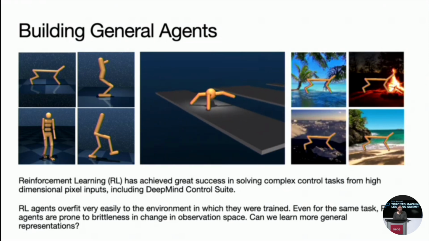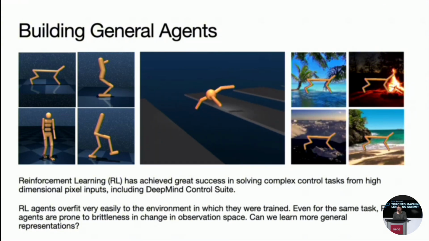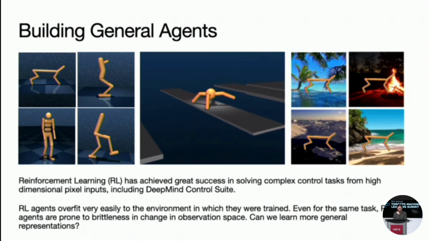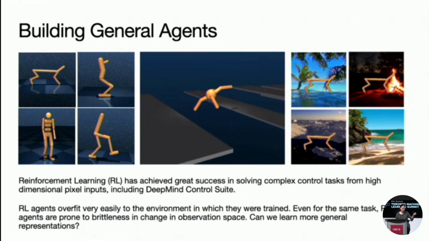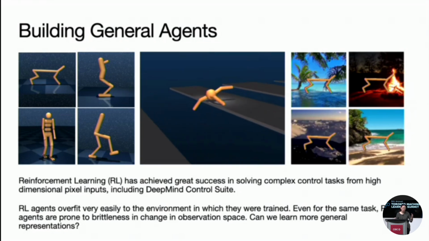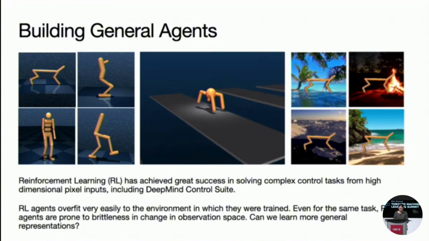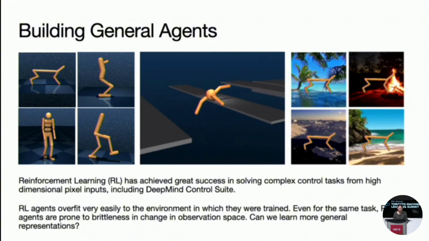And RL has achieved remarkable success in solving these control tasks from high-dimensional inputs, including these DeepMind control suite tasks. We typically train and evaluate RL agents in single environments, but RL agents overfit very easily to the specific environments in which they were trained. For example, if you train the cheetah in the environments on the left here, it does not even generalize to the environment on the right here. So this prompts an important question: can we learn more general representations for these RL agents?